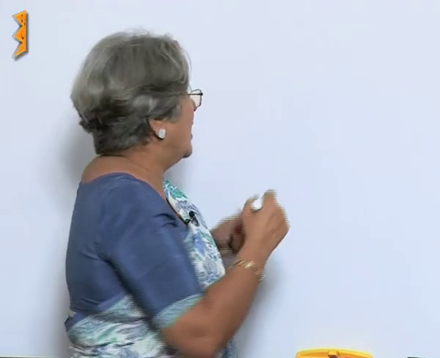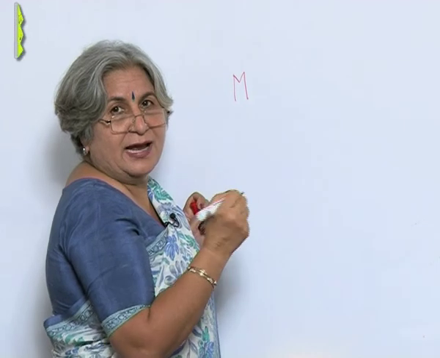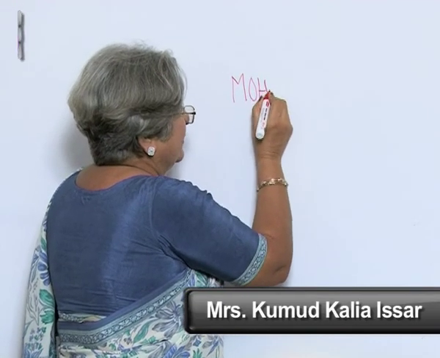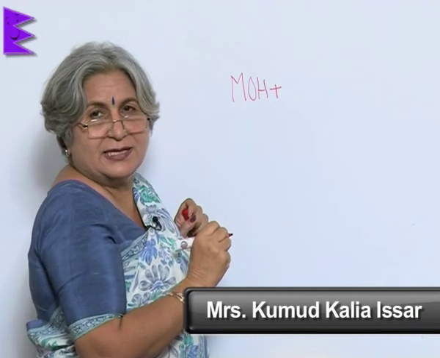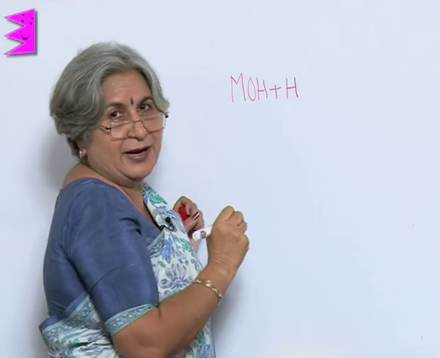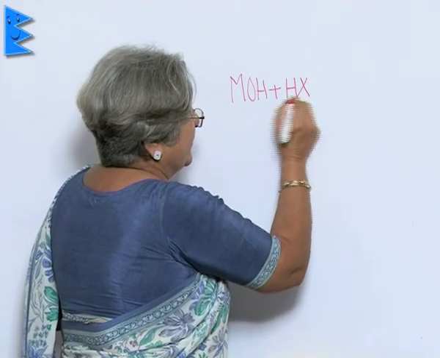A base is made up of two ions, one a metal which is the positive ion, and second the negative ion or the hydroxyl ion. And what is an acid? An acid is hydrogen ion which is the positive ion and the non-metallic ion which is say X.